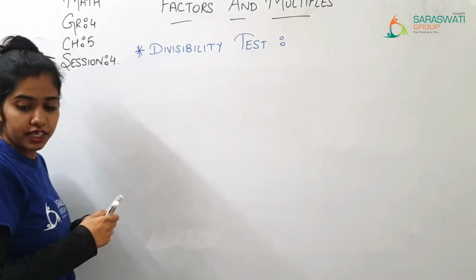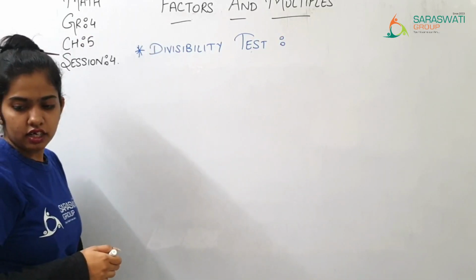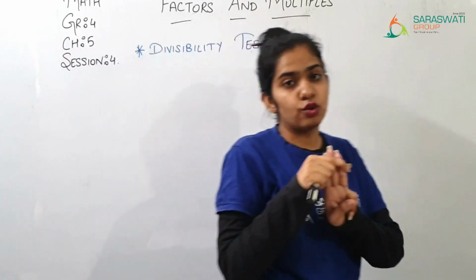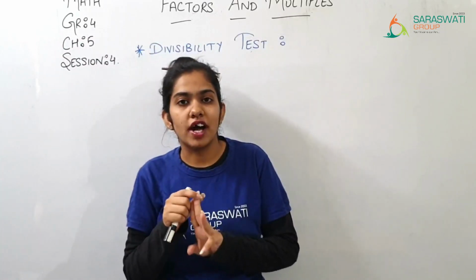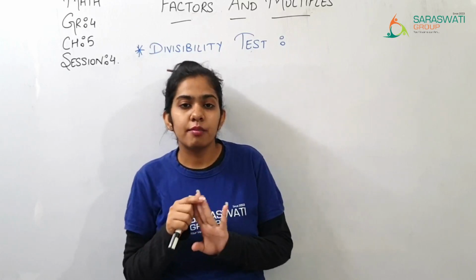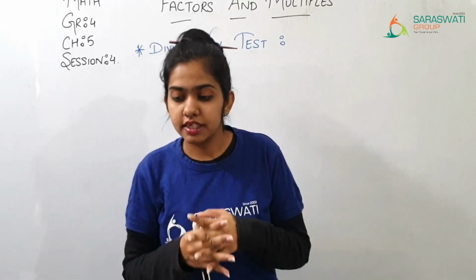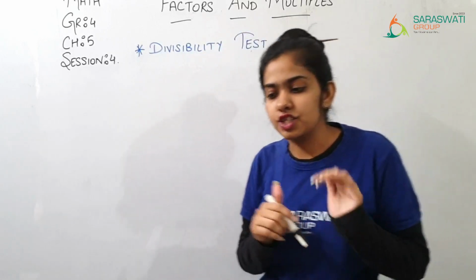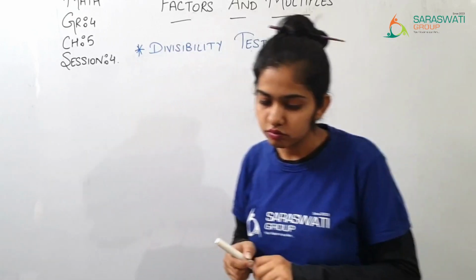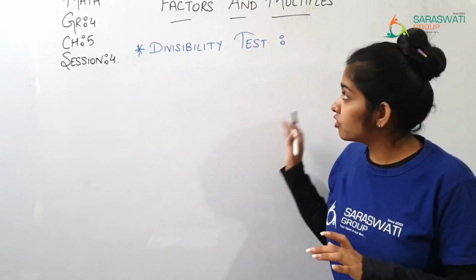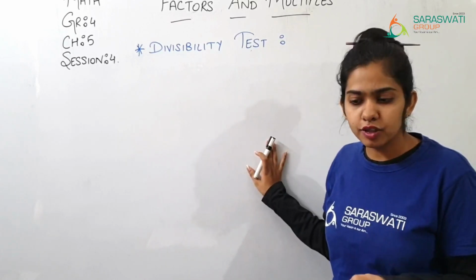In divisibility tests, we are going to learn 3 tests: for 2, 5 and 10. When we divide any number by 2, 5 or 10, we start with these divisibility tests as the basics.